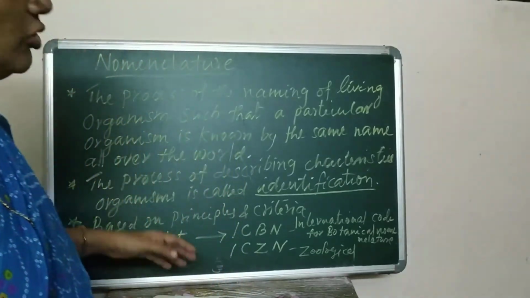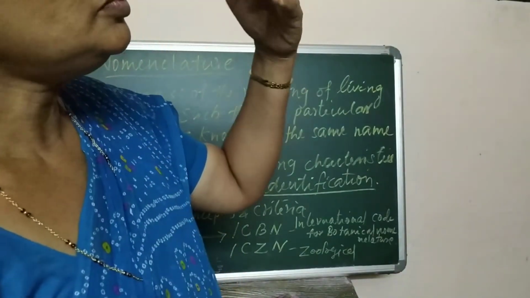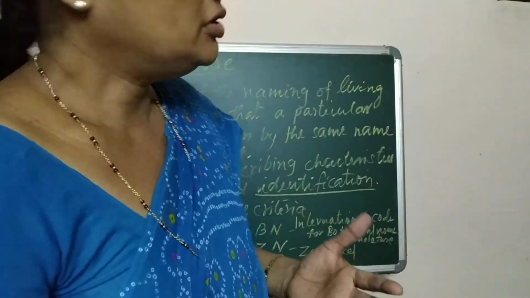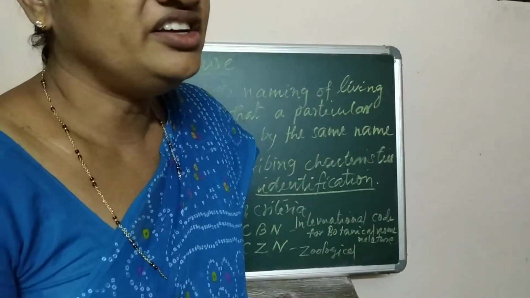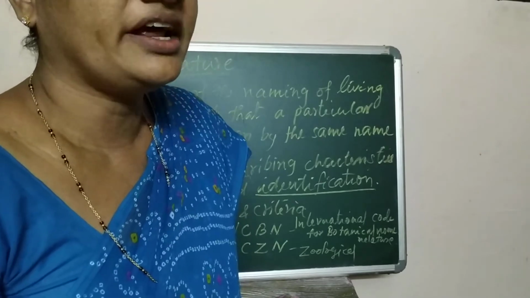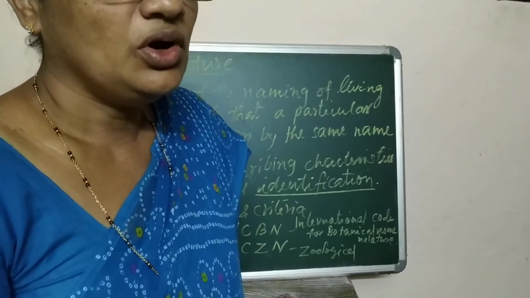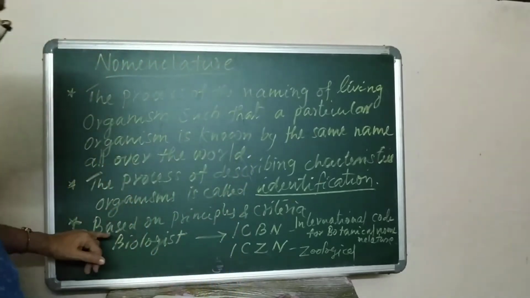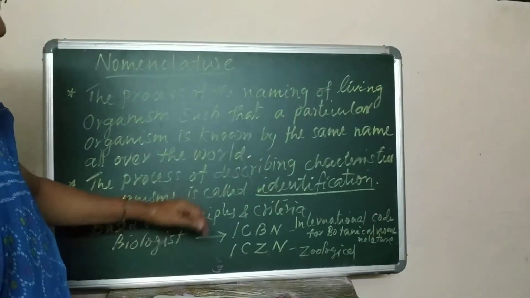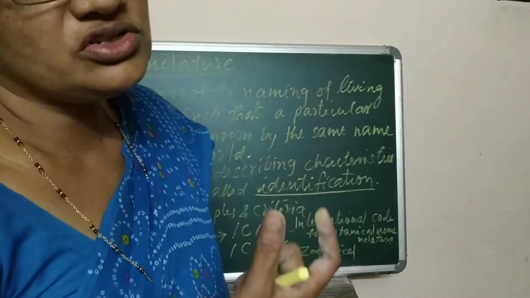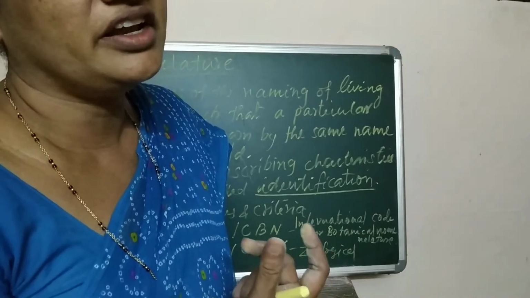For better study, or to facilitate the study, scientists accepted some criteria and principles. On the basis of that, biologists all over the world classify and keep records of organisms, plants and animals.